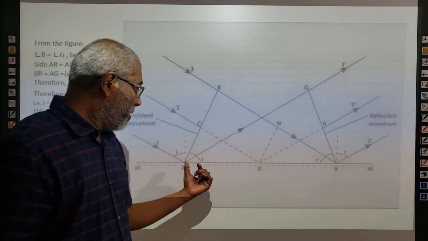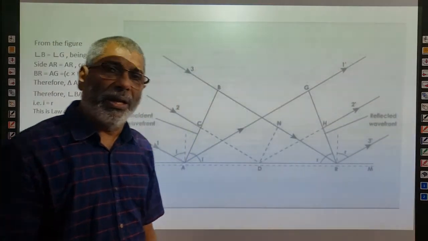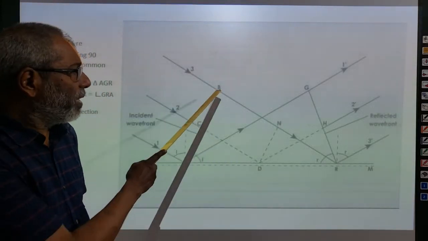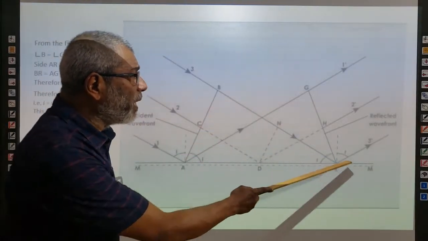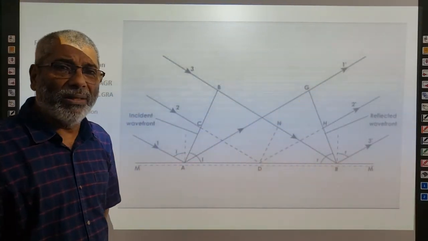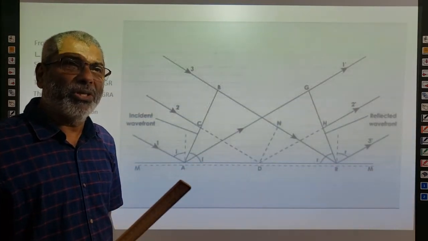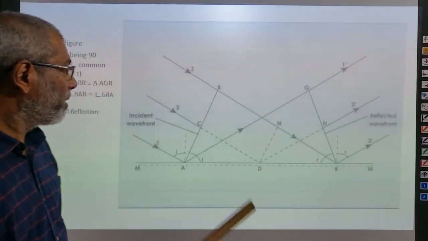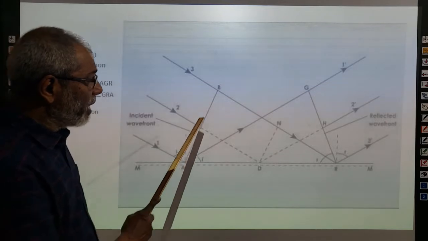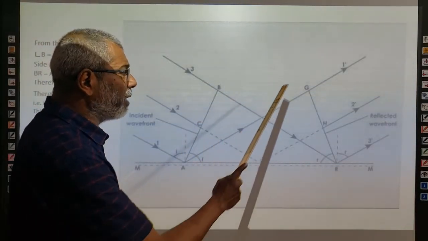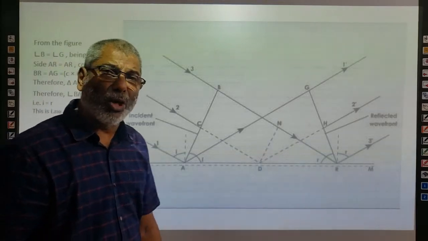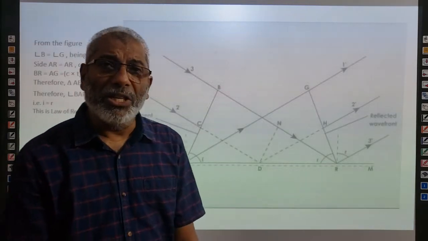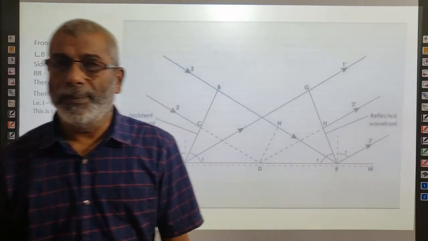And now, side AR is equal to side AR. That is a common side. Next, side BR is equal to side AG. Why that? Because these two distances are equal to c into t, so they are equal to each other. Hence, we can say that triangle ABR is congruent to triangle AGR. When these two triangles are congruent to each other, angle I is equal to angle R. And this is the law of reflection.